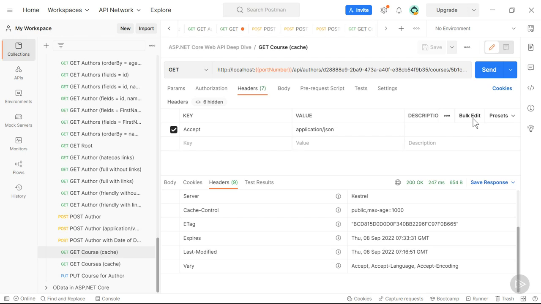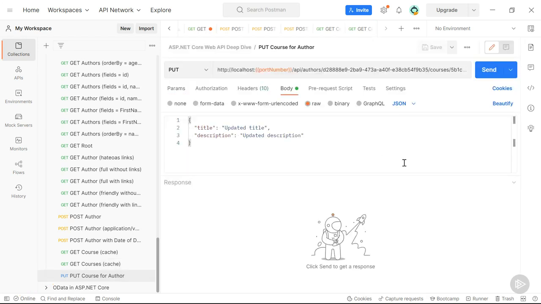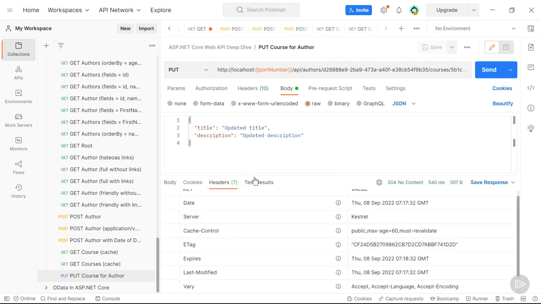It is still Sven's turn, and Sven is updating the response. After he is done, he sends a PUT request. Let's send that request. And we get back a 204 No Content, meaning that the request nicely updated the resource. So that's good. What we also see is that a different ETag has been generated for the response. That makes sense. Marvin.Cache.Headers takes the response body into account when generating ETags.